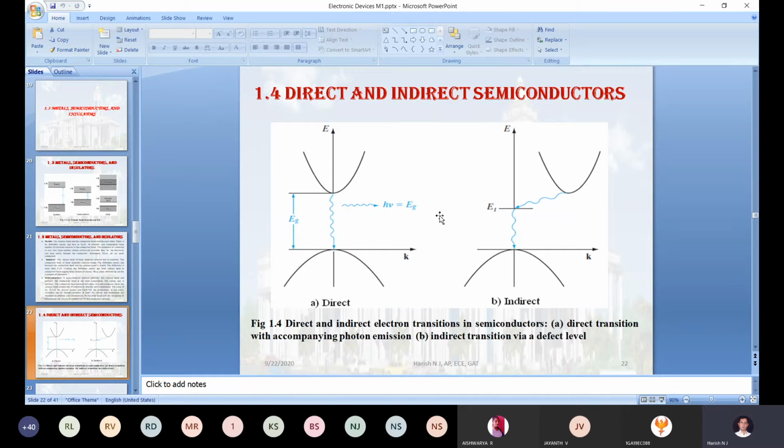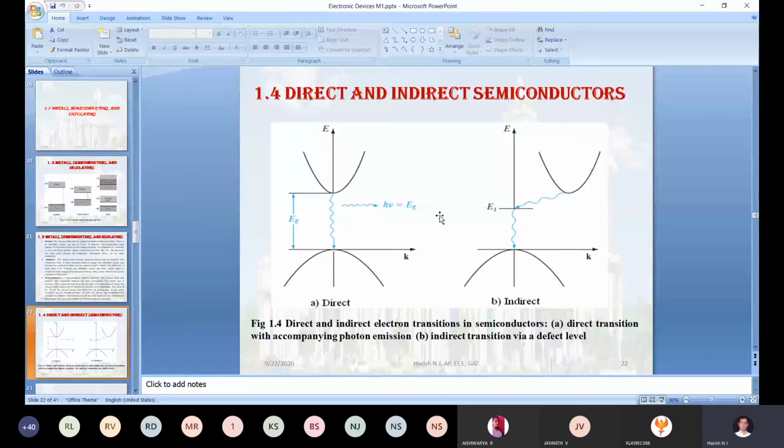Normally in your main examination, the question on direct and indirect semiconductors will be asked for 7 to 8 marks. For 7 to 8 marks, your scheme of evaluation will be like this. The diagram, as usual, there is no doubt in that, will carry 2 marks. And the remaining 4 marks will be for the detailed explanation.